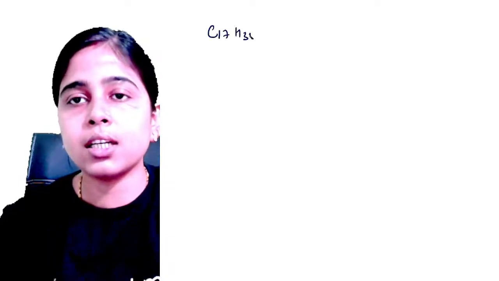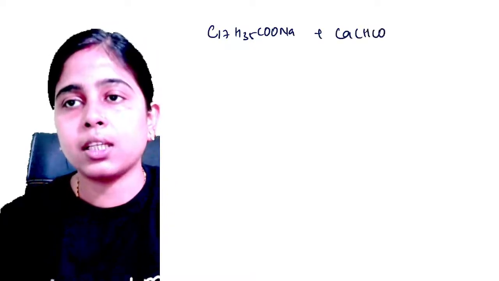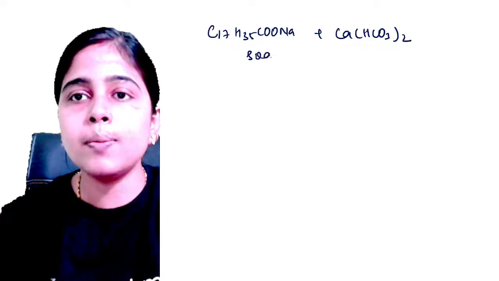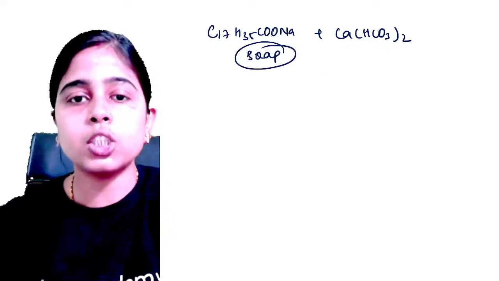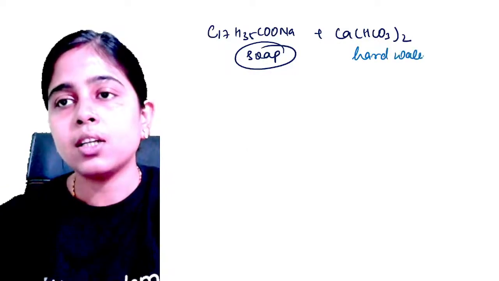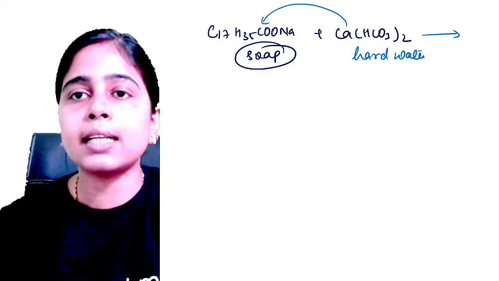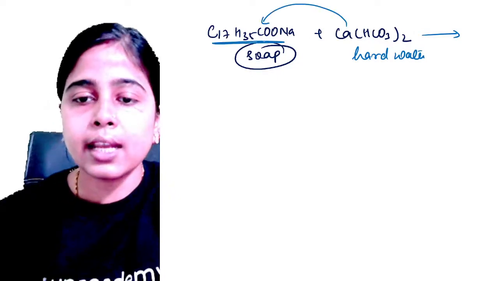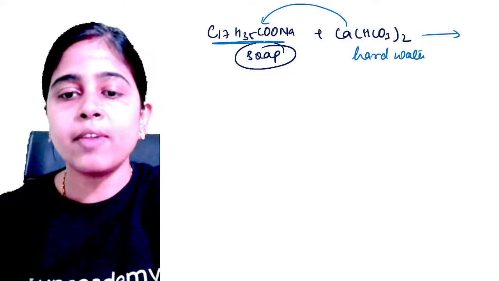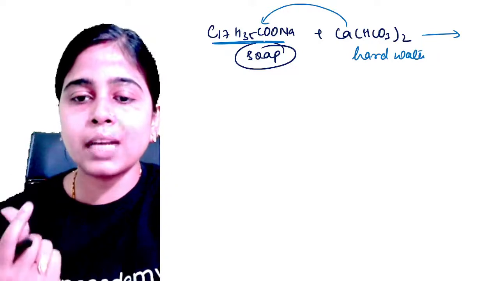Okay, so what is the reaction over here? For example, we have C17H35COONa, and you have, let's say, calcium bicarbonate. This is your hard water. This is your soap, and you are trying to wash your clothes with the hard water. What happens over here? Try to understand. Your displacement reaction takes place, and this calcium goes and attacks this negative ion of the soap to form a very slimy precipitate, a white type of precipitate.